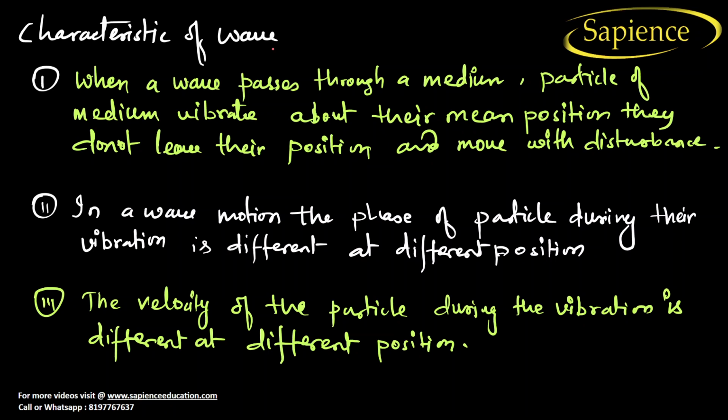Now what are the characteristics of the wave? When a wave passes through a medium, the particles of the medium vibrate about their mean position and they do not leave their position and move with the disturbance. Okay, so these are the characteristics of a wave. The particle won't leave its own position, but it will always move here and there about its mean position like this.